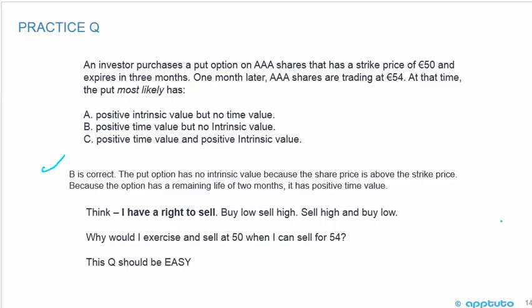The put option has no intrinsic value because the share price is above the strike price. Because the option has a remaining life of 2 months, it will have some positive time value, okay? So it's got some positive time value, but no intrinsic value.